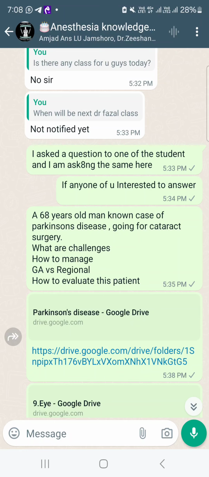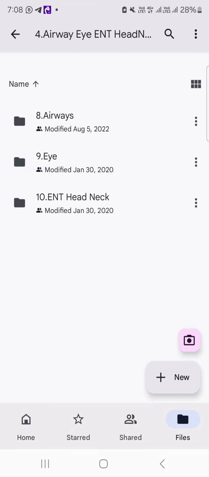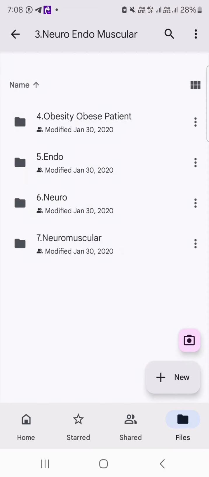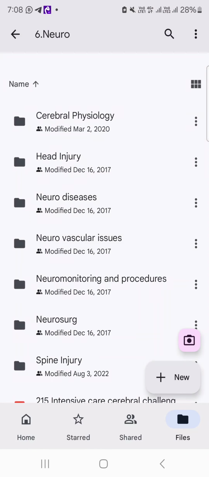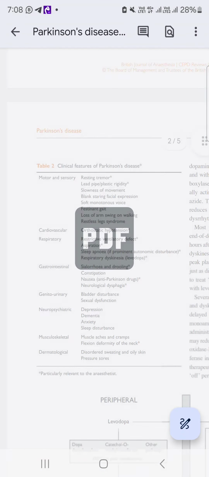With reference to all the medications which these patients are using for dilatation, usually these may not have much interaction with Parkinson's disease medication, but usually the Parkinson's disease medications will be of your concern, that you should know the medications which the patient is taking for Parkinson's disease. Let us have a look at a few of the things with reference to Parkinson's disease. Let me show you.